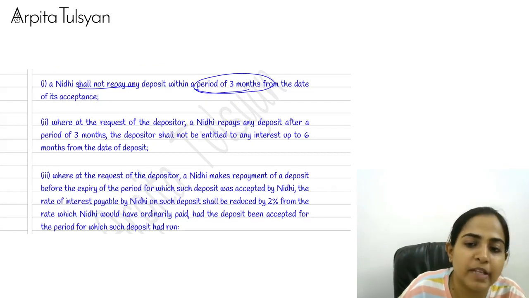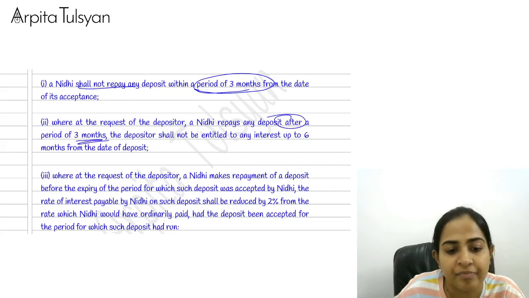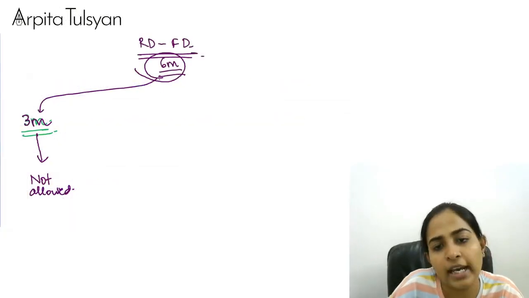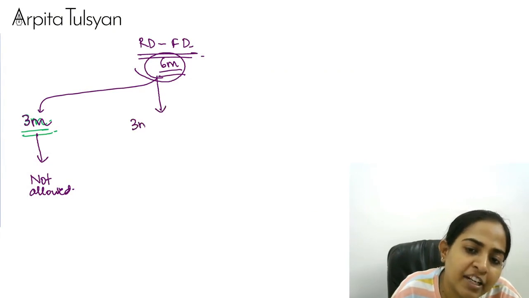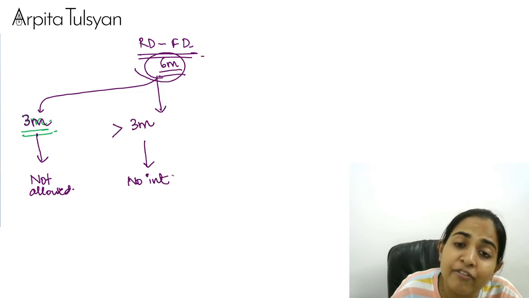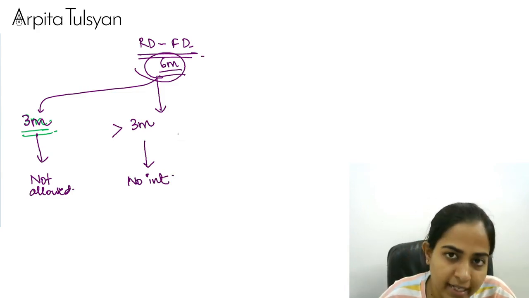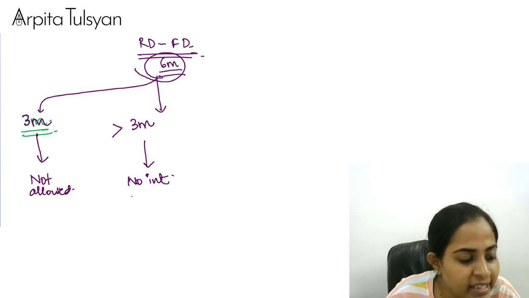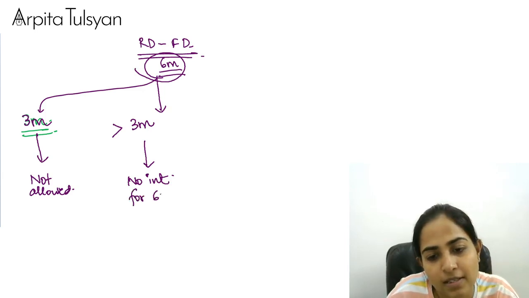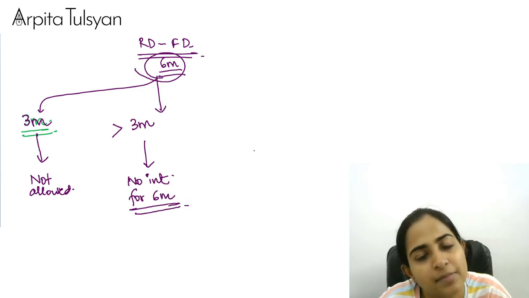Okay. Now, suppose someone asks after a period of 3 months, then we will say, okay, if you are taking it after a period of 3 months, then too, no interest. We will give you the principal amount, no problem in that. But no interest for 6 months. For the first 6 months, you are not going to get any interest.